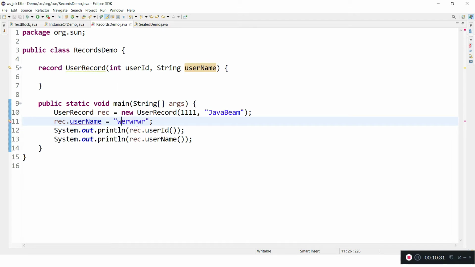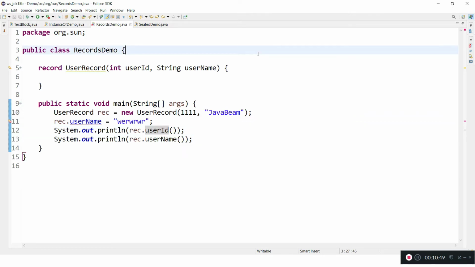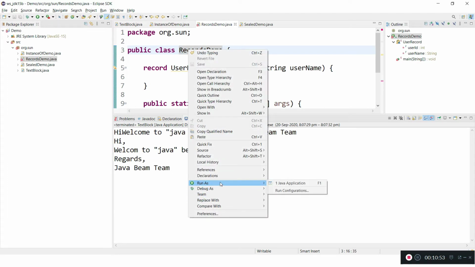The object itself is immutable, so we cannot set any data to these variables, and we can get the data from that object using the variable name. Similar to method calling, we can call these variables and get the data. Let me run this one and you can see the output. This is a JDK 15 enabled IDE.